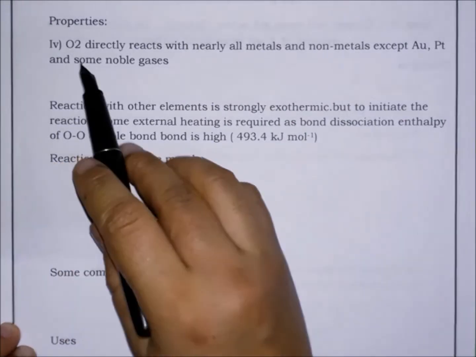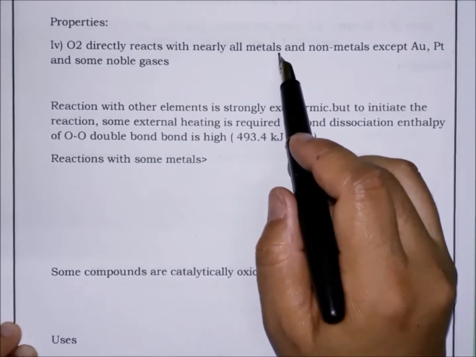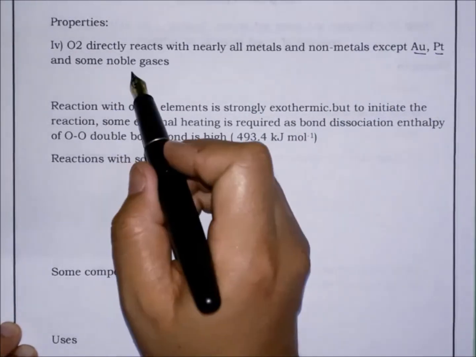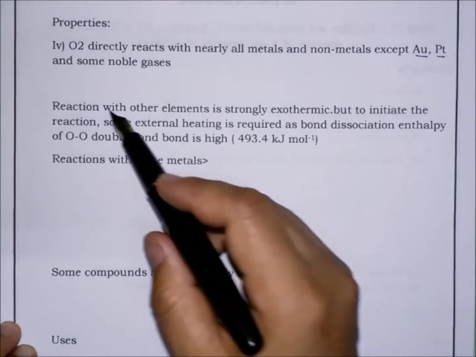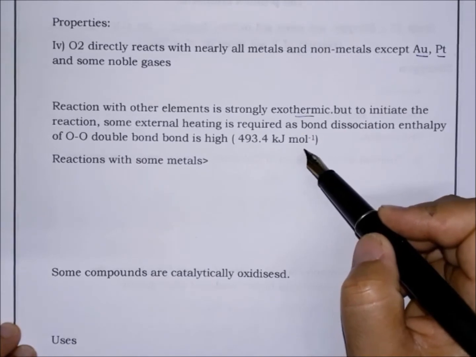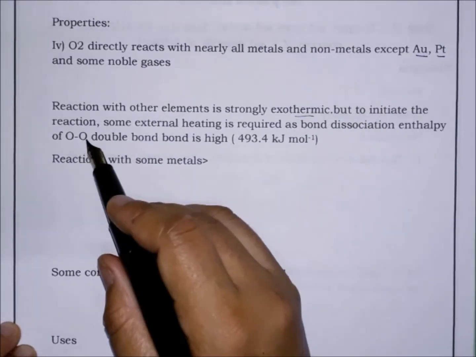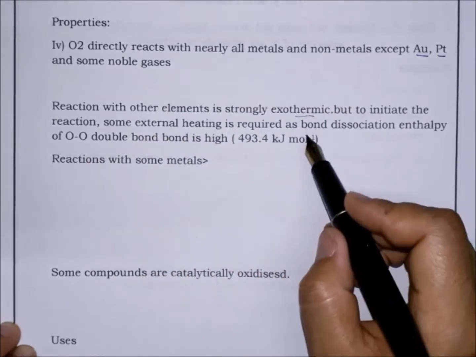Point number 4: oxygen directly reacts with nearly all metals and non-metals except gold, platinum and some noble gases. The reactions of oxygen with these elements are strongly exothermic, like burning of coal, etc. But to initiate the reaction, some external heat is required. Why?